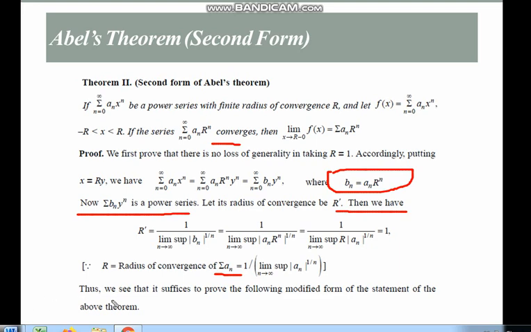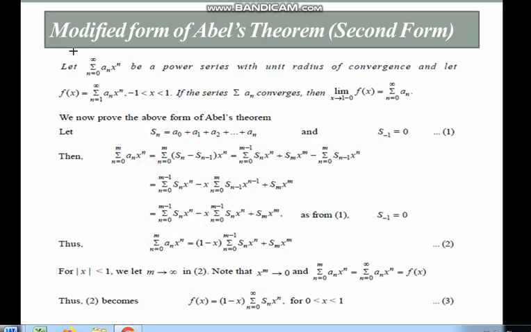Thus we see that it suffices to prove the following modified form of the statement of the above theorem. Let summation a_n x^n be a power series with unit radius of convergence, and let f(x) = summation a_n x^n, where x lies between -1 and 1. If the series summation a_n converges, then the limit as x tends to 1 minus 0 of f(x) is equal to summation a_n. We now prove the above form of Abel's theorem.